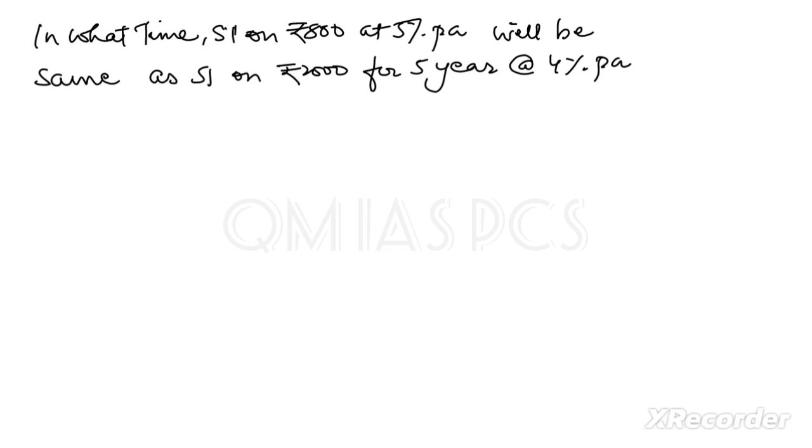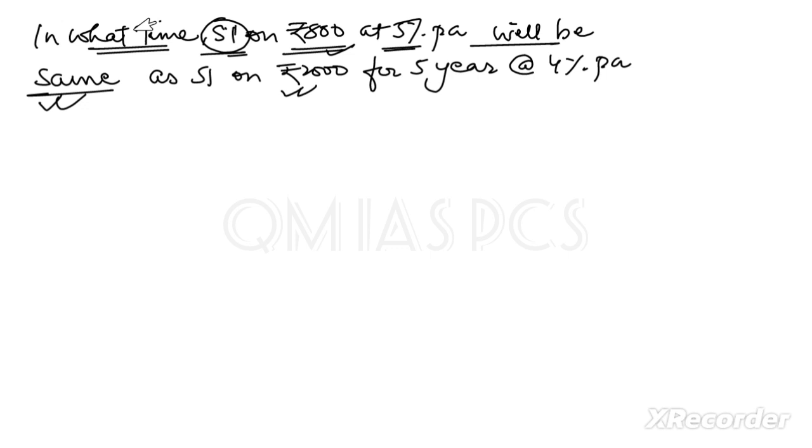Okay, in this question there are two cases. In what time will the SI on 800 at 5% per annum be the same as the SI on 2000 for 5 years at 4% per annum? Here the SI is the same for this condition and that condition. So we have to find the time period.